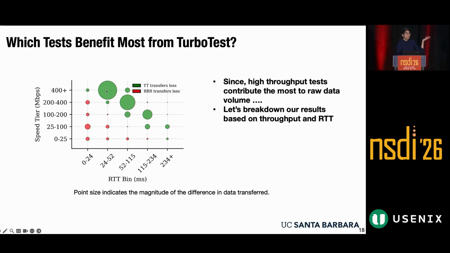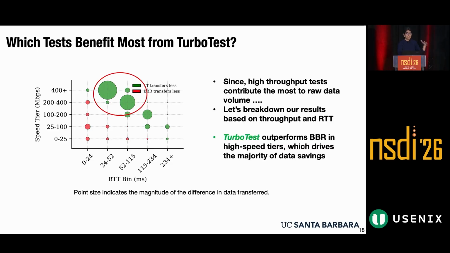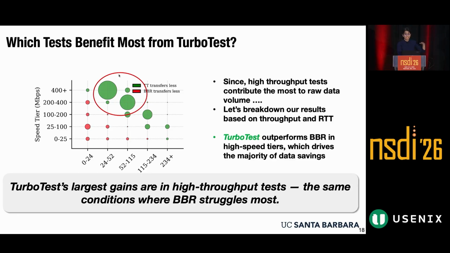We see over here, amazingly, that in a lot of our cases, TurboTest does much better, in green. And even when we focus on the key high throughput speed tests, which are the most problematic for these operators, TurboTest is able to outperform BBR massively, as indicated by the proportional sizes of these bubbles. This shows that TurboTest's largest gains are in high throughput tests, the same conditions where BBR struggles the most.